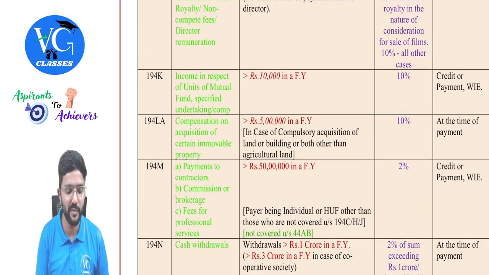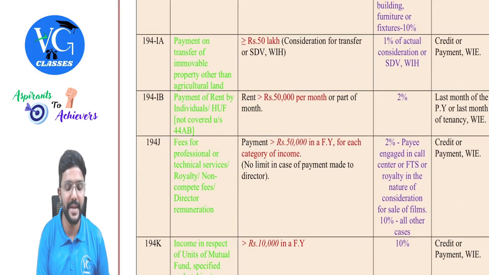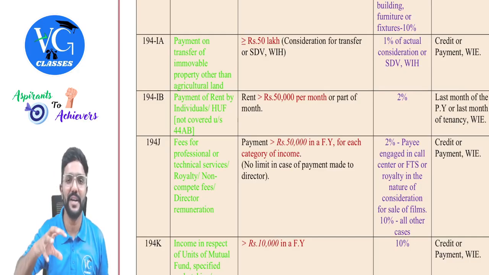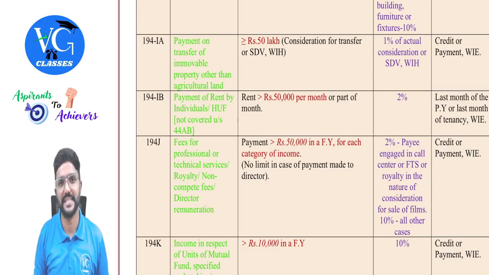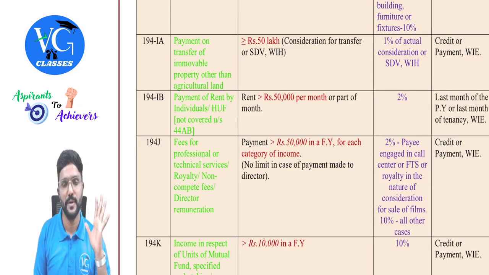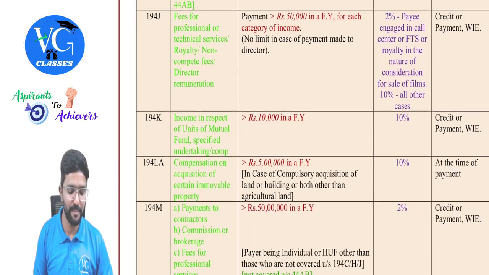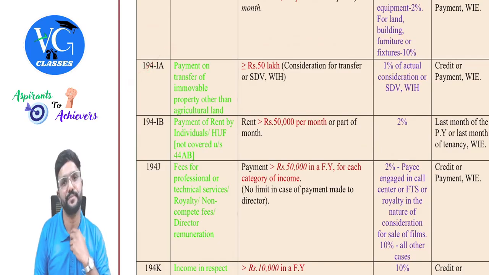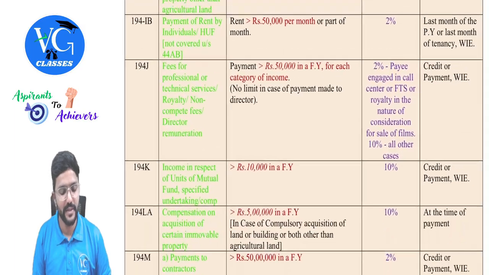And you should know there is a difference between 194LA and IA, guys. IA is when I myself sold my property, that is immobile property. Whereas LA is when a government authority or anyone is compulsorily acquiring my property, which is land or building. Got it? Actually, as per section 2 clause 47, for capital gains, both are transfer. But here, for TDS purposes, they are covered under two different sections. So please be careful. If it is a compulsory acquisition, apply section 194LA, or else if it is a voluntary sale by the assessee himself, then IA. Then IB we already covered.